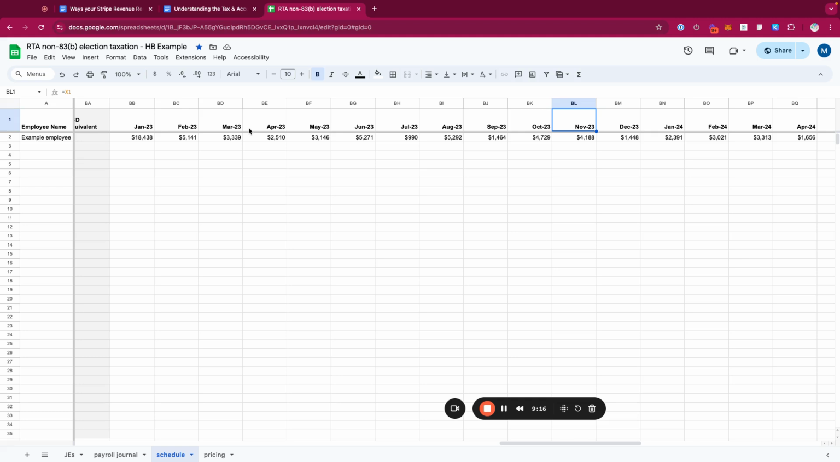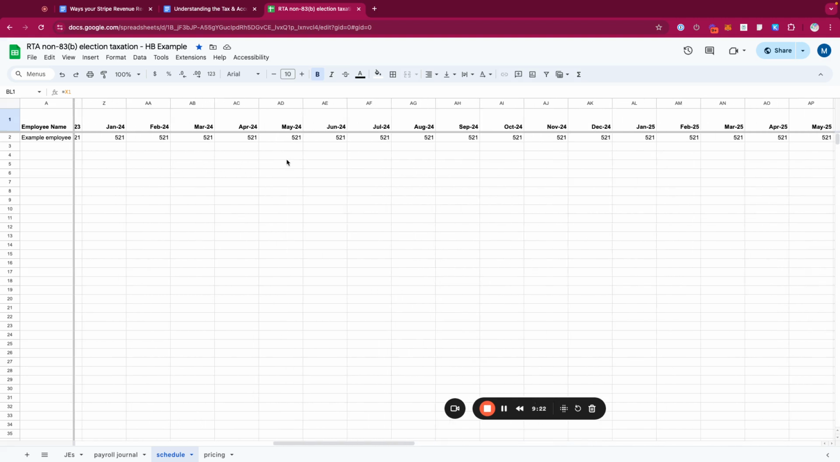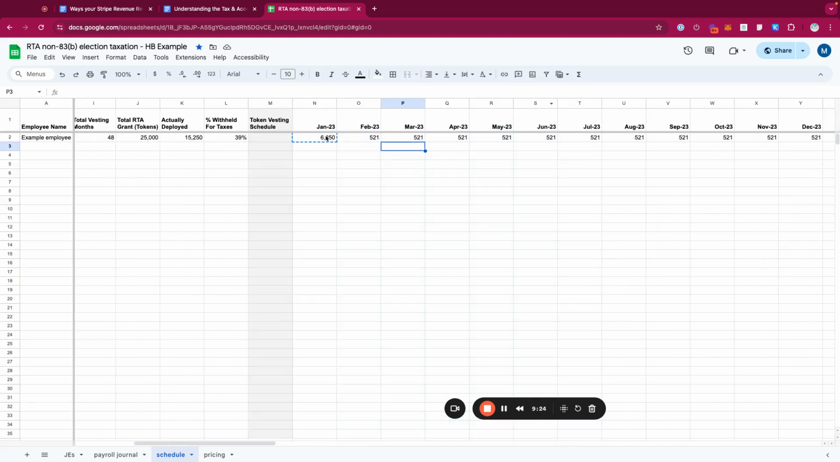Again, the W-2 will also reflect the taxes that were withheld and remitted to the government on behalf of the employee, which is another reason why we're looking at the gross income figures here, not the net, and why there's going to be basically a split between the total grant and then what was actually deployed and what the employee can actually withdraw on chain.